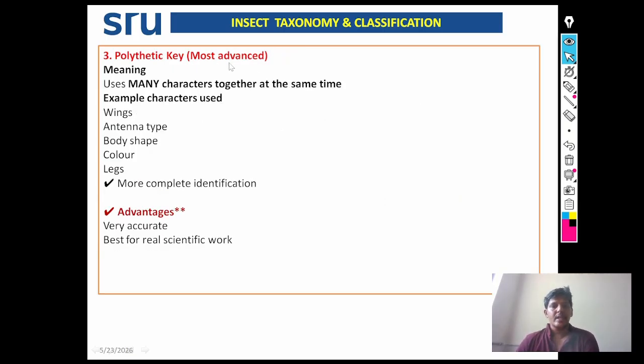Next, polythetic key. This is the most advanced key for the identification of the insect. Here, many characters are used together at the same time for the identification of the insect. Example characters used: wings, antenna, body shape, color, legs. More complete identification will be given by these keys, very accurate and best for real scientific work.